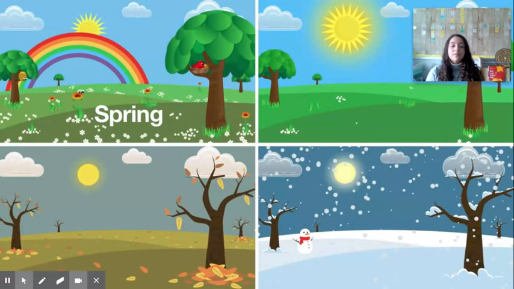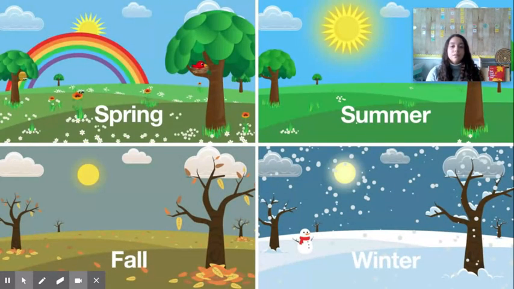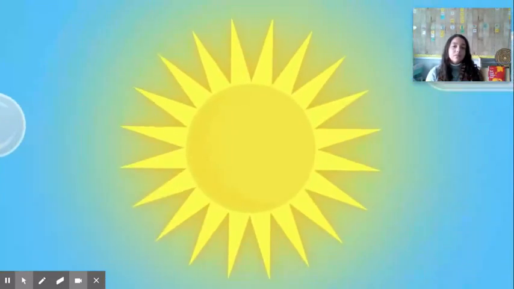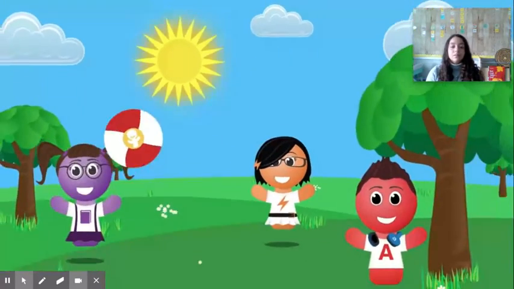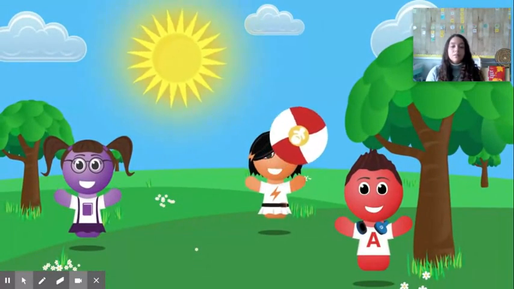Seasons of the year. Here comes the summer with the heat from the sun. Here comes the summer with the kids having fun.